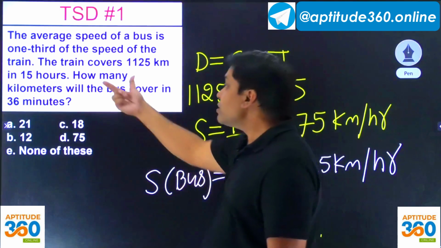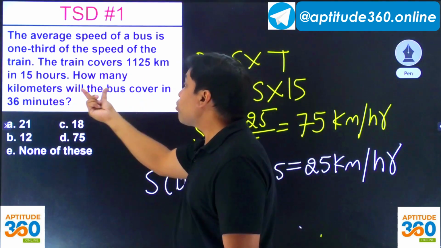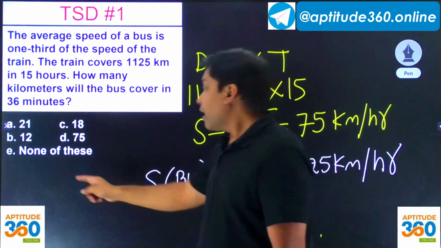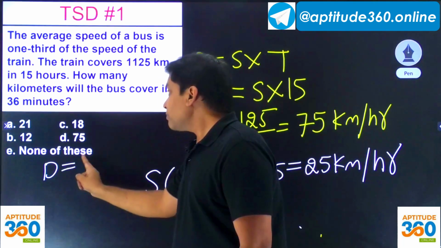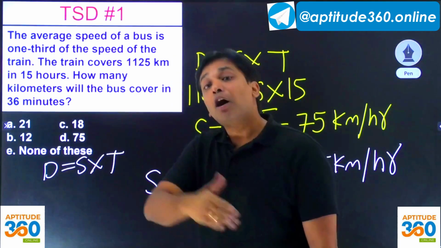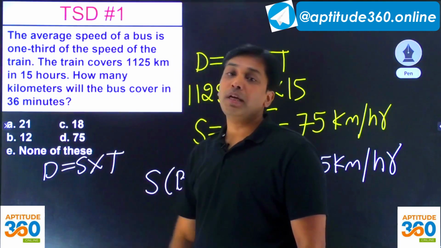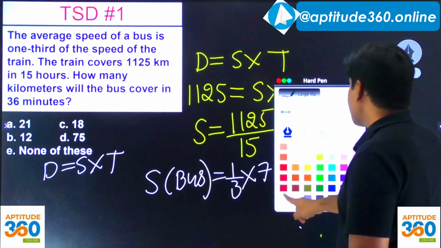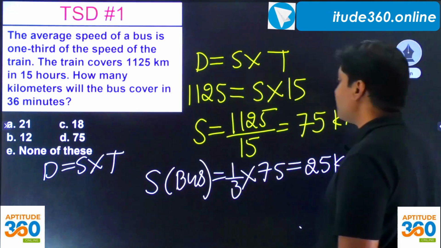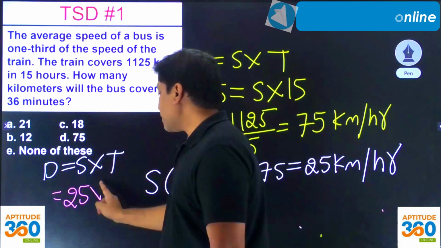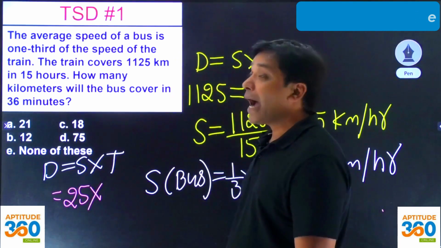And the problem now is asking how many kilometers will the bus cover in 36 minutes. So distance is equal to speed into time. You need to find out the distance, how many kilometers the bus is going to be traveling. What is the speed? You have not been given it, but rather you have found it out: 25 kilometers per hour. And what is the time?